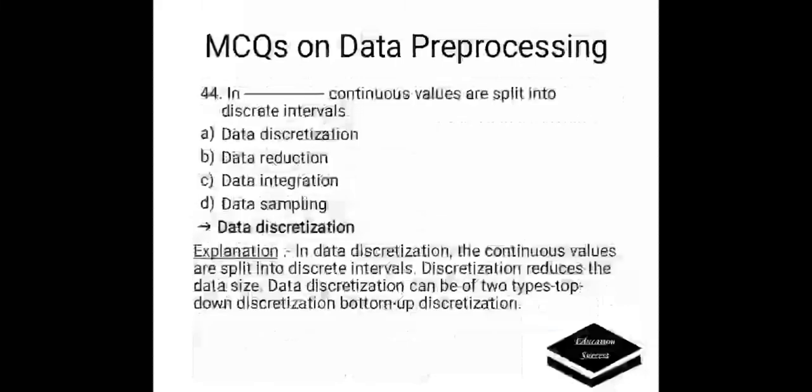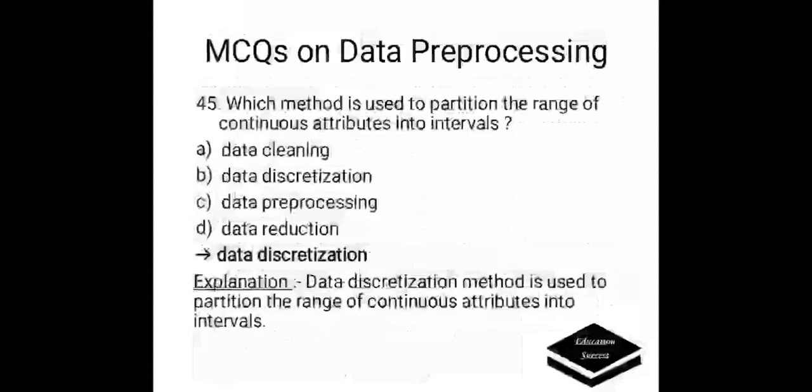In dash, continuous values are split into discrete intervals. A. Data discretization. B. Data reduction. C. Data integration. D. Data sampling. Correct answer is data discretization. In data discretization, the continuous values are split into discrete intervals. Discretization reduces the data size. Data discretization can be of two types: top-down discretization and bottom-up discretization.